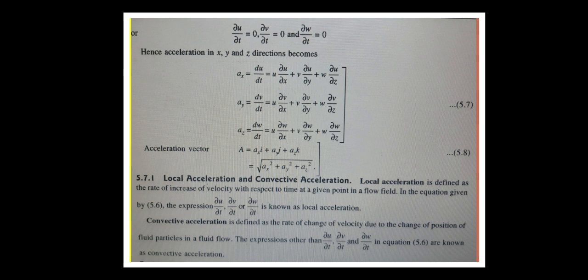Now we'll see what happens with the local acceleration and convective acceleration. So what is the local acceleration?